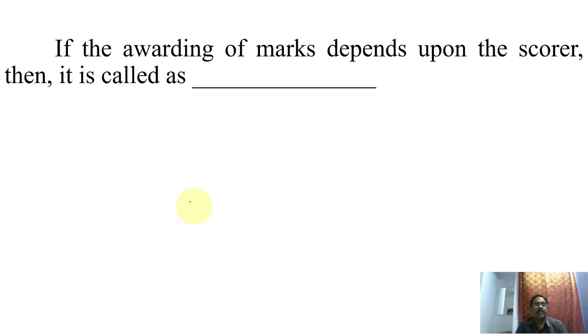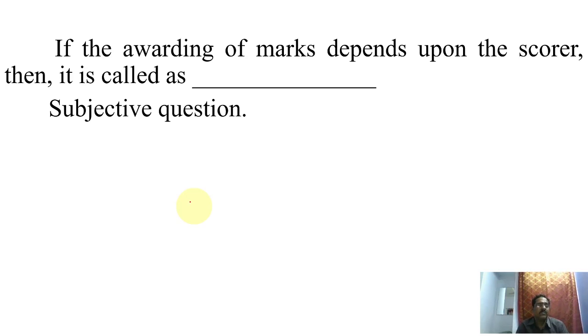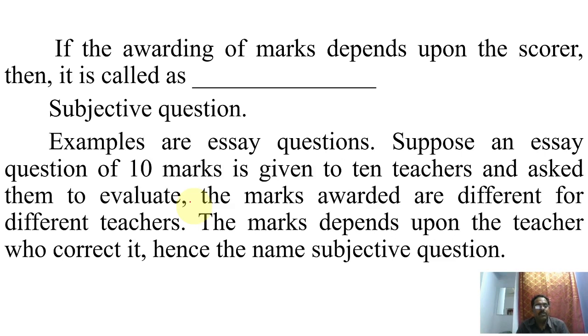The other way around, if the awarding of the marks depends upon the scorer, then it is called a subjective question. Suppose there is an essay question, and you give it to two different scorers; sometimes the mark given by the scorers is different for the same answer sheet. Hence, essay questions and short answer questions are called subjective questions. This is what is being explained in this paragraph.